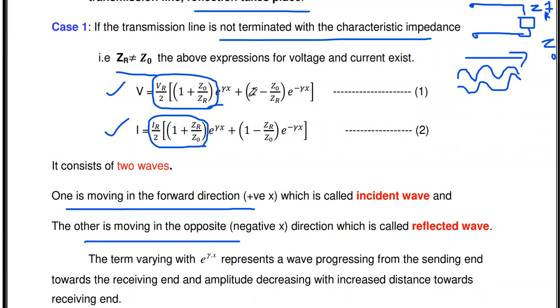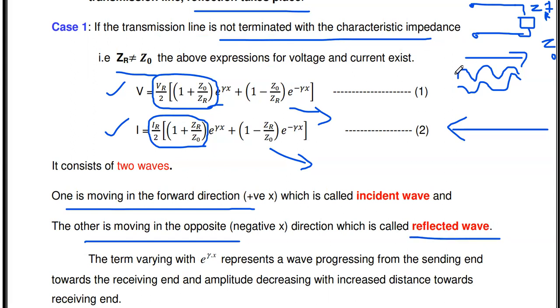What is the other term? The other term consists of e power minus eta x. That is VR by 2 into 1 minus Z naught by ZR for voltage, and in current, IR by 2 into 1 minus ZR by Z naught. These terms are said to be the reflected wave. So the other wave is moving in the opposite direction, from receiver to transmitter. That wave is called the reflected wave.